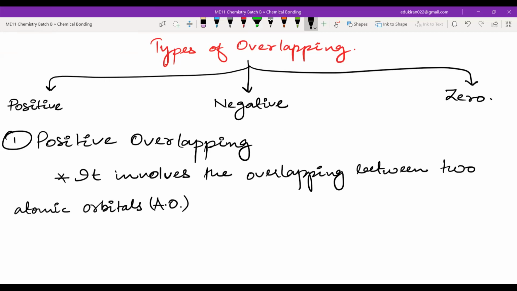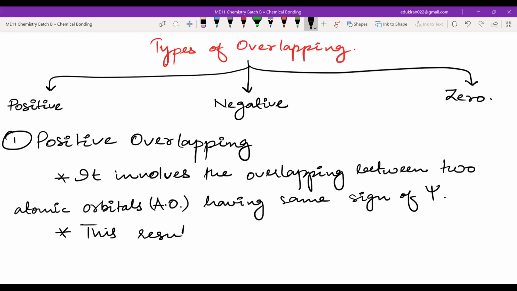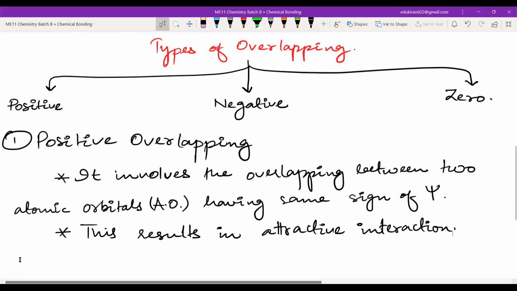Atomic orbitals means AO. Having the same sign of psi. This results in attractive interaction.